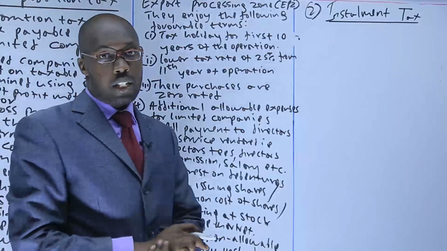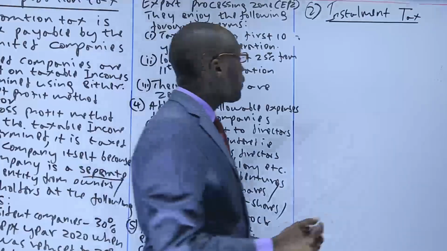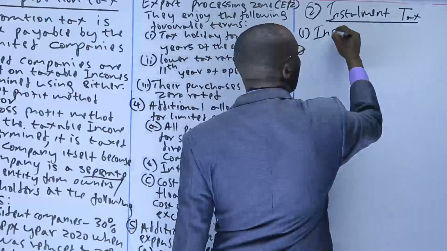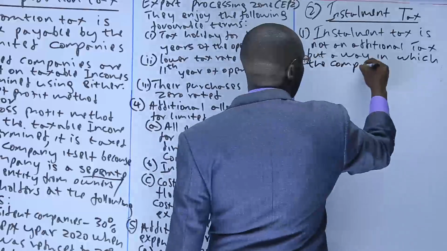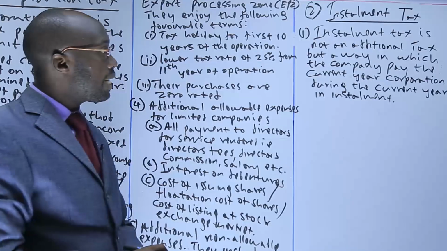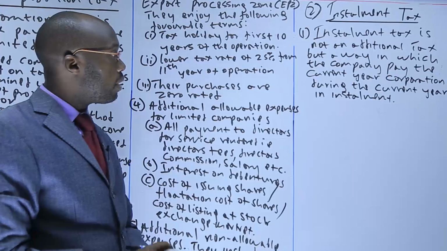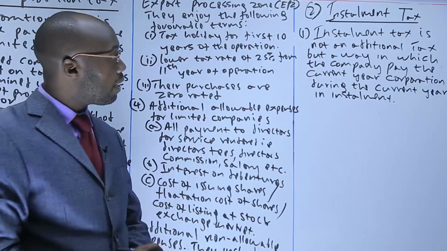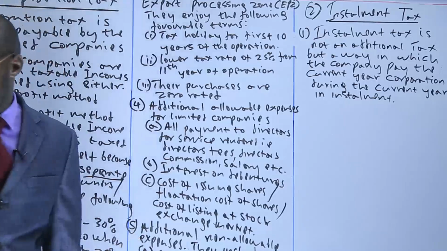So these are the points that you need to get when you are talking about the installment tax. So we have point number 1. That is the first point that you need to know: installment tax is not an additional tax, but a way in which the company pays the current year corporation tax during the current year in installments.